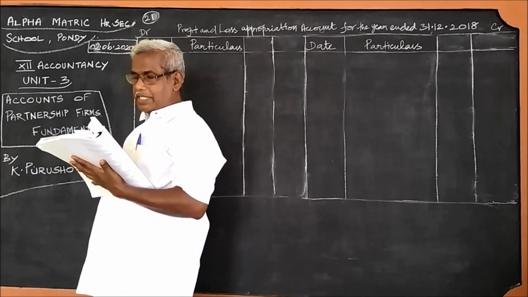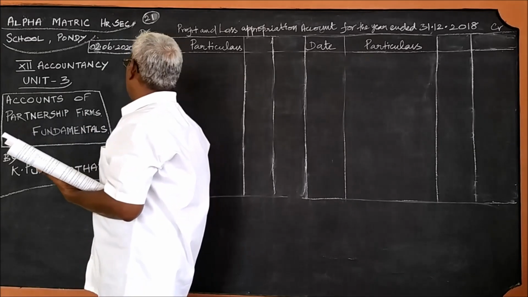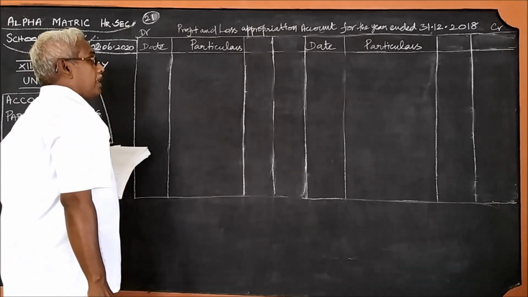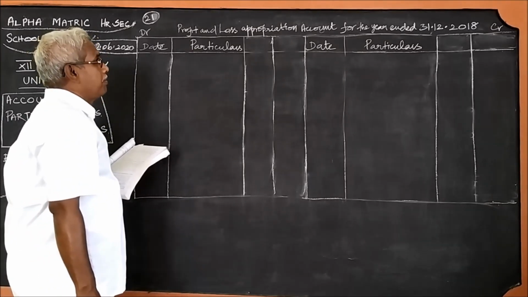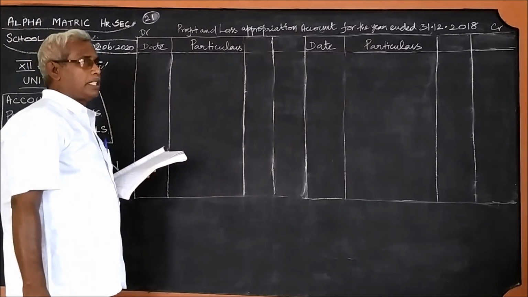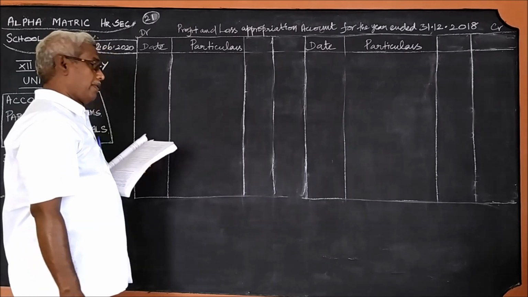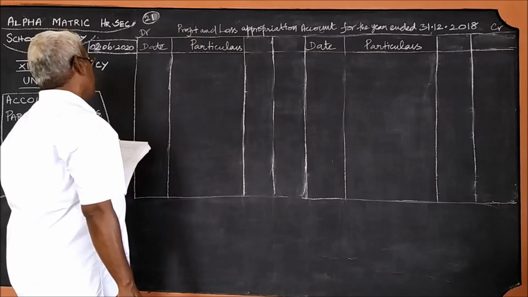We must give necessary journal entries also. Since the column has been drawn already, we shall prepare the profit and loss appropriation account first. Later, we shall pass necessary journal entries.